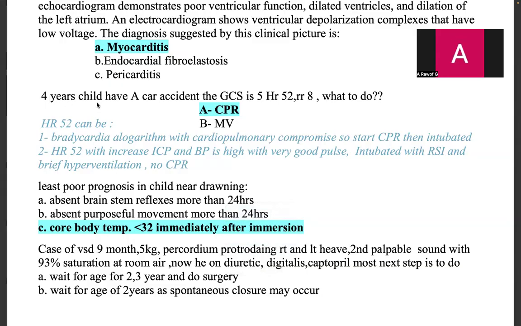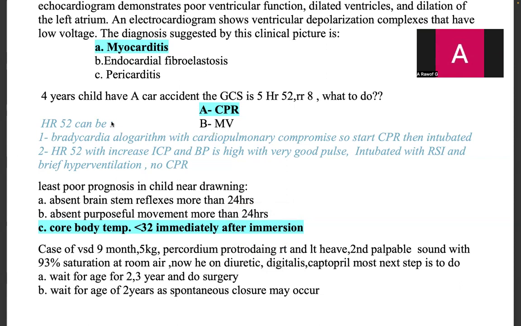A 4-year-old child has a car accident, and the GCS is 5, heart rate is 52, and RR is 8. What to do? A, CPR. B, MV. What is MV? I don't know. MV is mechanical ventilation.